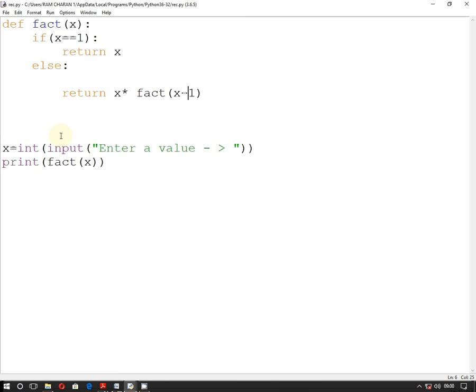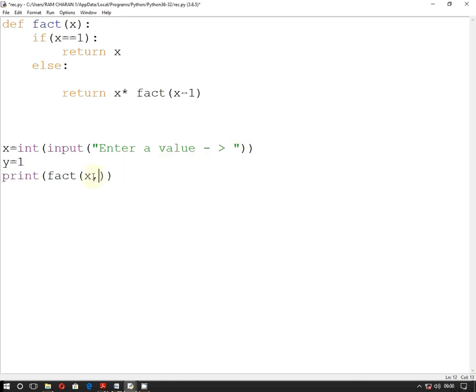Okay, again I'm going back here. Suppose I want to make it in ascending order. Then what to do? Then I have to pass a parameter. That parameter will go from 1 to that number. Are you getting me? So instead of this x here, it will go to a parameter. Suppose I'm going to take here y. Let's suppose y equal to 1. I had given here. Ascending order I'm teaching you.